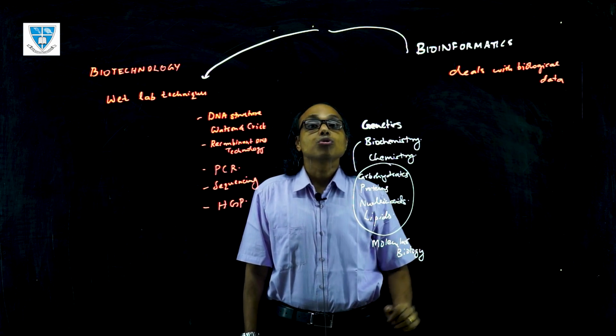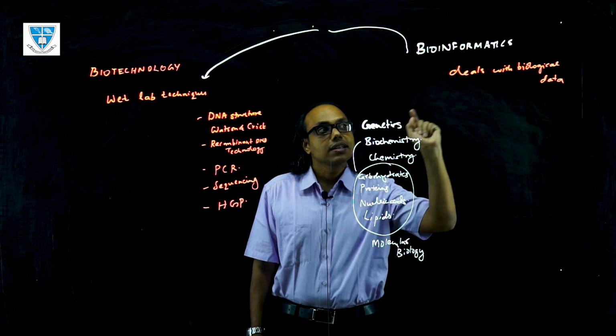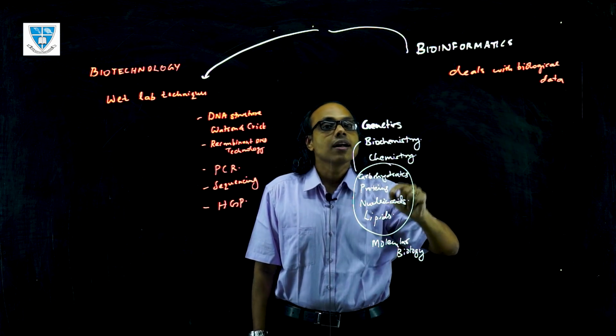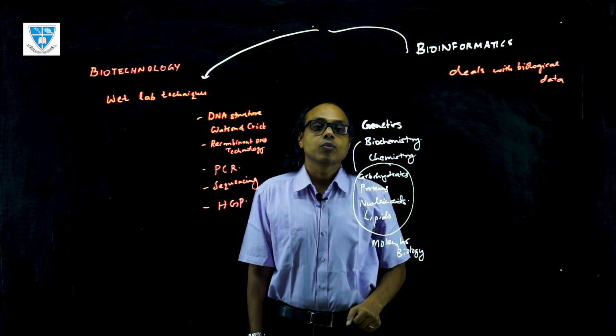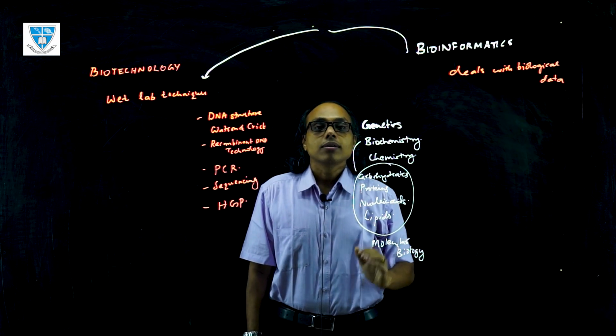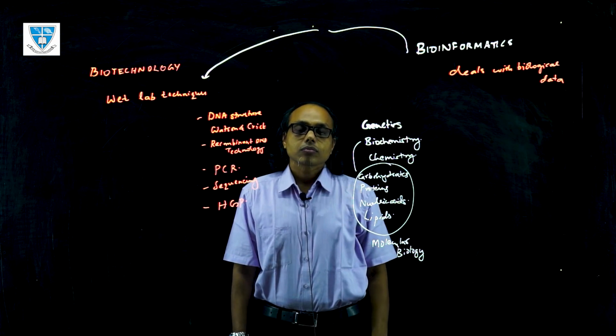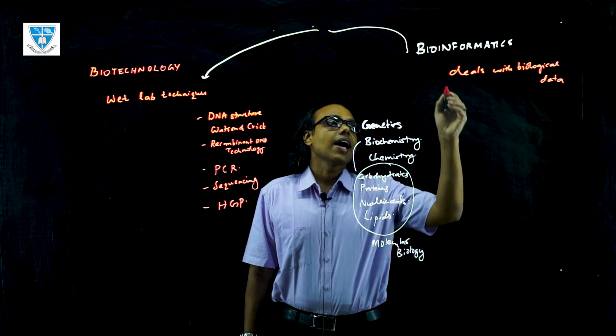So these databases served as repositories, and in these databases you had storage capacity for the biological information. So this biological information was now biological data. So in bioinformatics, basically you have dry lab.